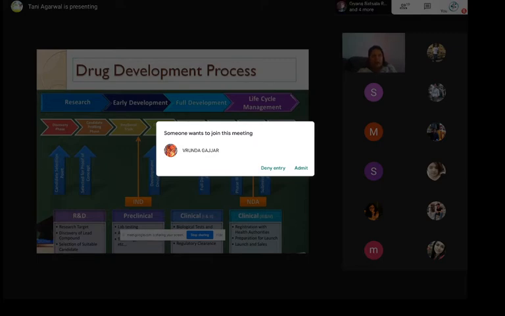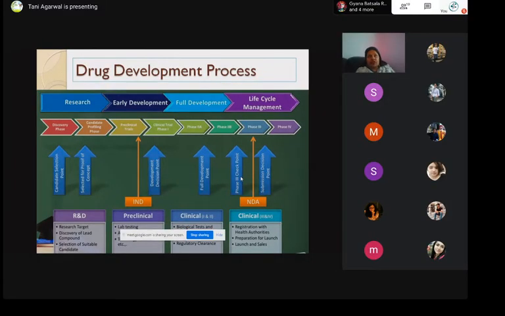People should not be dying just because of your drug. It should be a therapeutic molecule. It should not be a poisonous molecule, or it should not be so bad that it is not showing any effect at all. Yeah. So after the phase 1, you go to phase 2, that is the full development point. Then phase 3, where you're going to check. That's like a checkpoint. If everything has been fine in phase 1 and 2, it does not guarantee that even phase 3 will be successful.